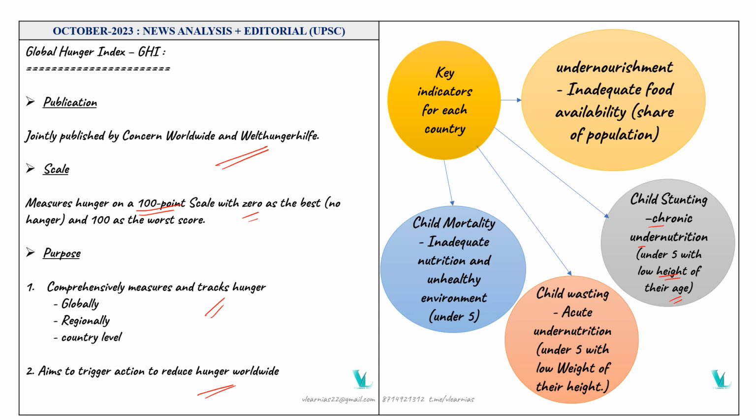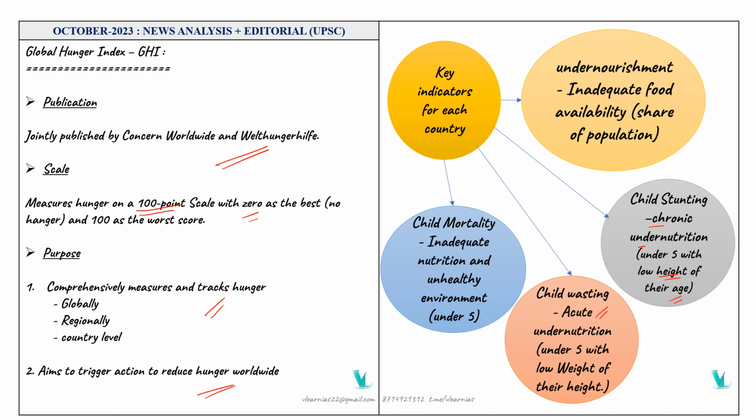Child wasting is the opposite: acute undernutrition. Acute means it happens over a short duration, while stunting happens over a long duration. In child wasting, undernutrition manifests in under-5 children as low weight for their height, so it is the relationship between weight and height.